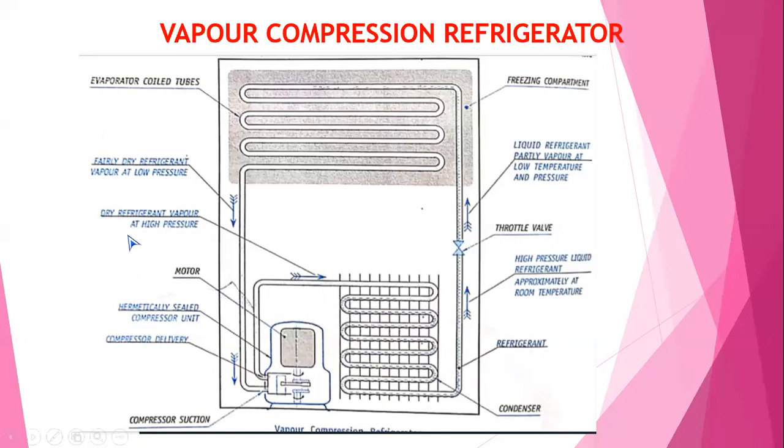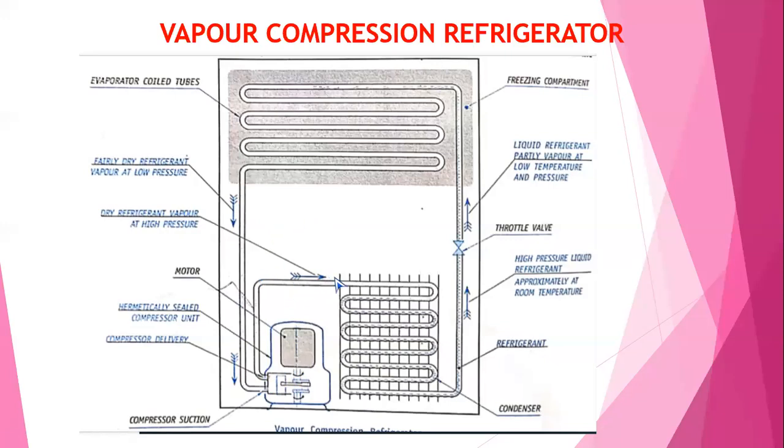All of you observe here with the cursor movement. See, all of you observe here the dry refrigerant. This is the evaporation unit. From the evaporation unit, with low temperature and low pressure, the refrigerant comes in this direction. All of you observe the arrow mark, and it is directly fed to the compressor. In the compressor, the refrigerant is compressed. Due to that, the pressure of the refrigerant is increased.